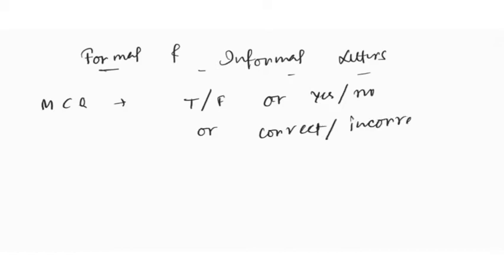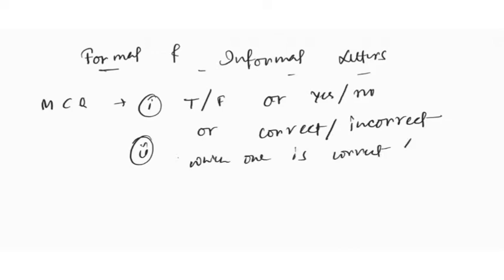And the remaining part is the actual MCQ, where you will get multiple choice. That means you will get three or four options. Which one is correct? Or you may be asked which one is wrong.